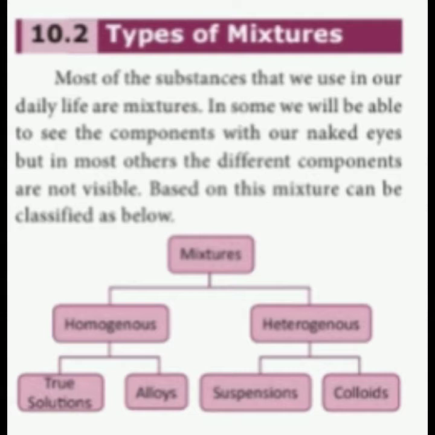So mixtures are of two types: one is homogeneous mixture, the other is heterogeneous mixture. Examples for homogeneous are true solutions and alloys. Alloys means two or more metals combined together to form a homogeneous mixture. For example, gold ornaments, gold jewels. They contain copper as well as gold, but in a gold chain or gold bangles, we are not able to separate the gold and copper. So it gives a homogeneous mixture.